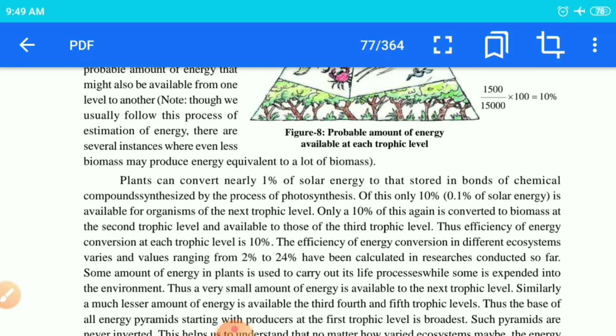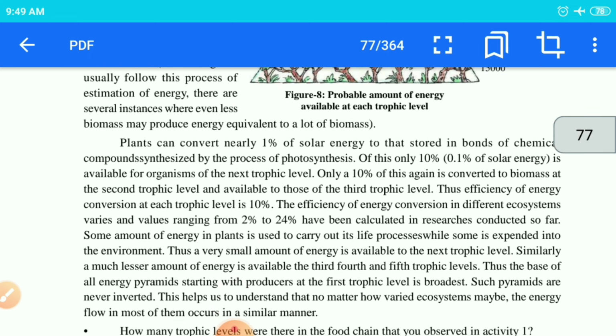From that solar energy, 10% of energy is transferred to the second trophic level, that is your primary consumers. Then again from the primary consumer, 10% will be passed to the secondary consumer, and so on the process will be carried out. So the topmost will get only one-tenth of that of the producer. Okay children.